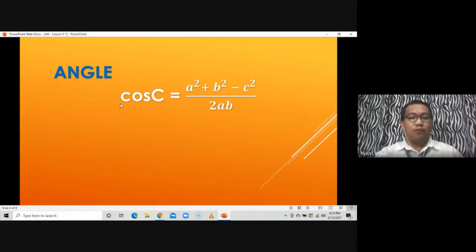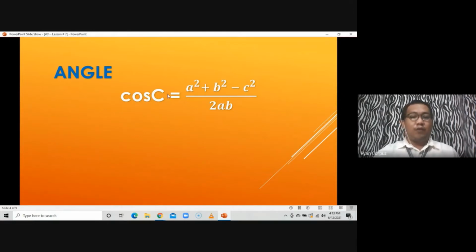So cosine of that angle is equal to A squared plus B squared, the sum of the squares of the two sides which are not opposite of that angle, then minus the square of the side opposite the angle that we are looking for. Then all over twice the product of the measure of the two sides which are not opposite of the angle that we are looking for.